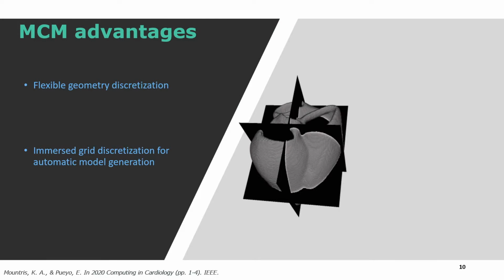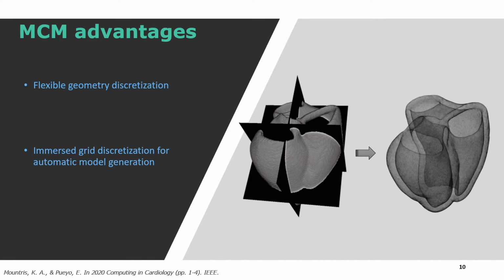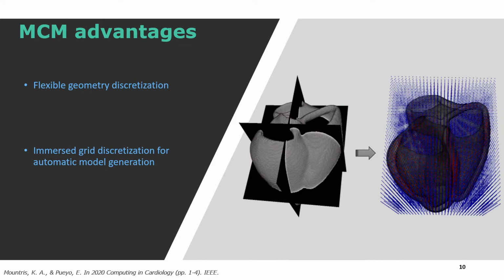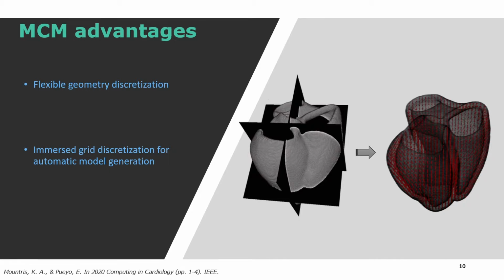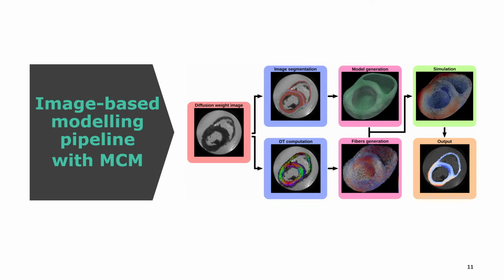The main advantage of the MCM is its high flexibility to discretize the geometry. This allows us to introduce the notion of immersed grid discretization for the automatic generation of the model. It's very easy to generate the model by simply extracting the surface of the geometry from the image data and then creating a grid of nodes that are distributed regularly inside the bounding box of the surface. Using an inclusion algorithm, we can discard the nodes that lie outside of the surface and obtain in this way the final mesh-free grid. This approach allows us to introduce the pipeline for automatic image-based model generation.